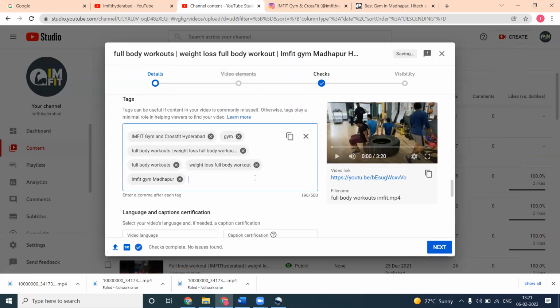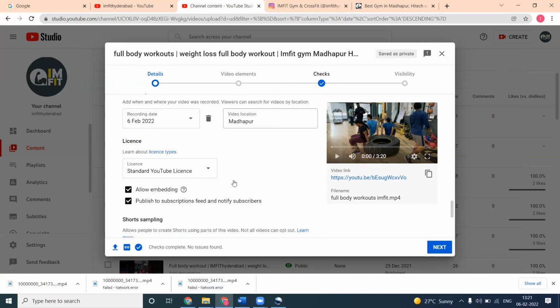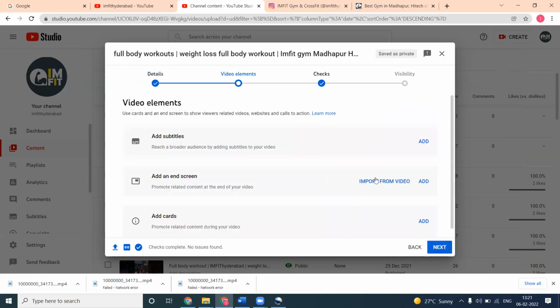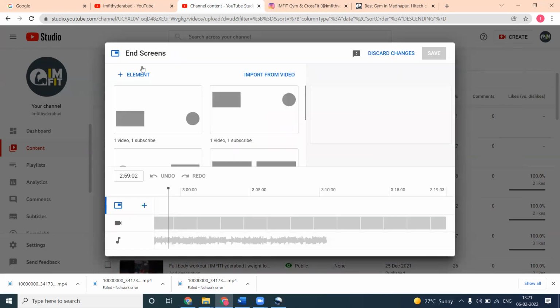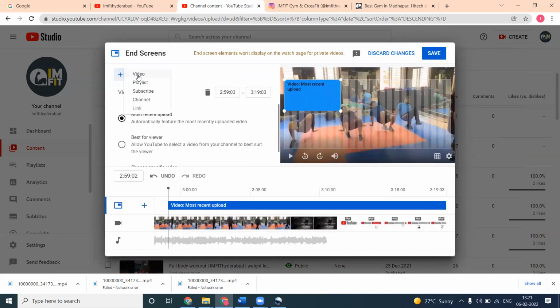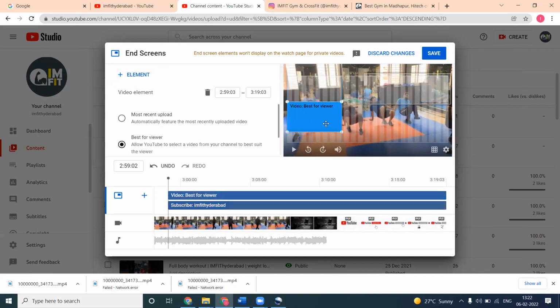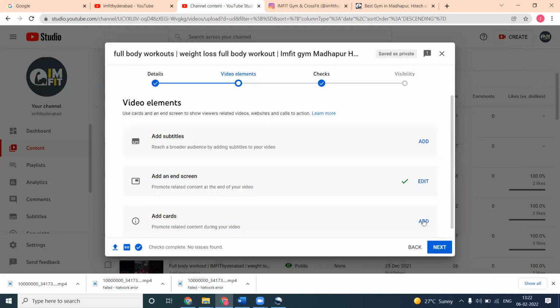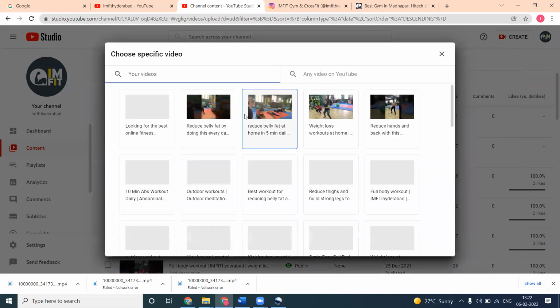For any video upload, we have to follow two things. One is that your video will be published on time. Second is that people will get a notification. For YouTube streaming, we can use the premium option. So you can come to this, best views, and this will be added by subscribers. So I can add two options. Don't skip end screens, because they will promote your particular videos. This card you can add here.